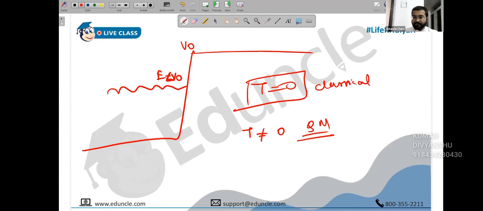So transmission depends on the energy of the wave function. If the energy of the wave function is less than the barrier, then logically and classically, people would say it can never cross the barrier. It can never cross V naught. That is the classical assumption. Quantum mechanics allows that there can still be some transmission, and that is known as the tunneling effect. Are you with me, people, until here?